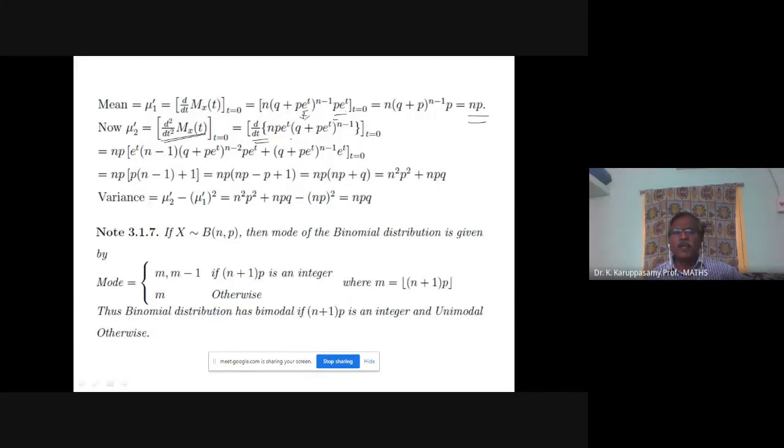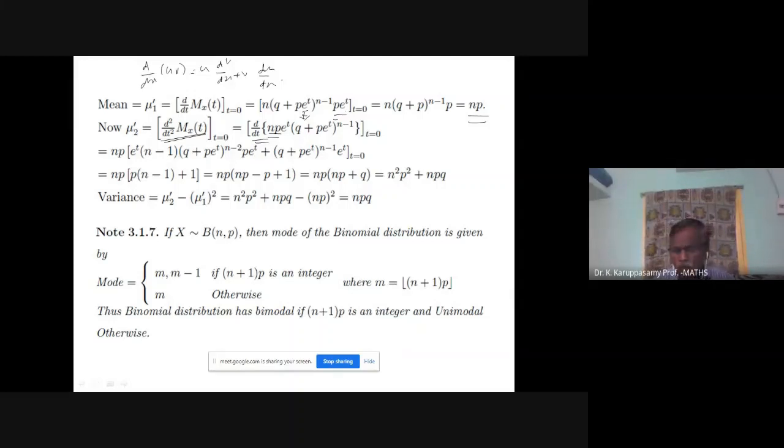N into p into e power t, (q plus e power t) power n minus 1. If we take differentiation one more time, keep in mind, take np outside, the constant np outside. For the remaining term, you apply the uv formula, u into v method. Already you know, d by dx of uv is u into dv by dx plus v into du by dx. That formula I am going to apply.